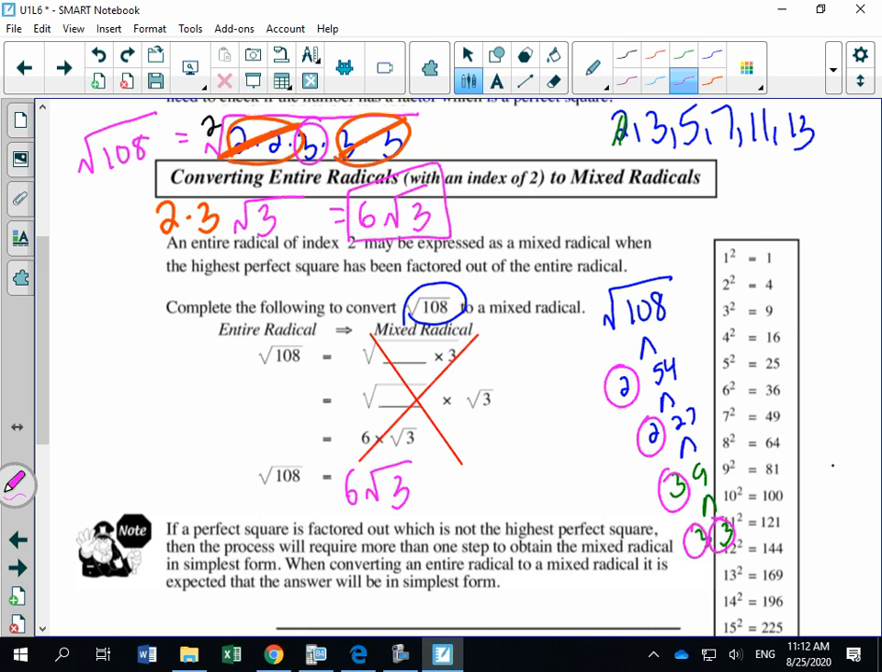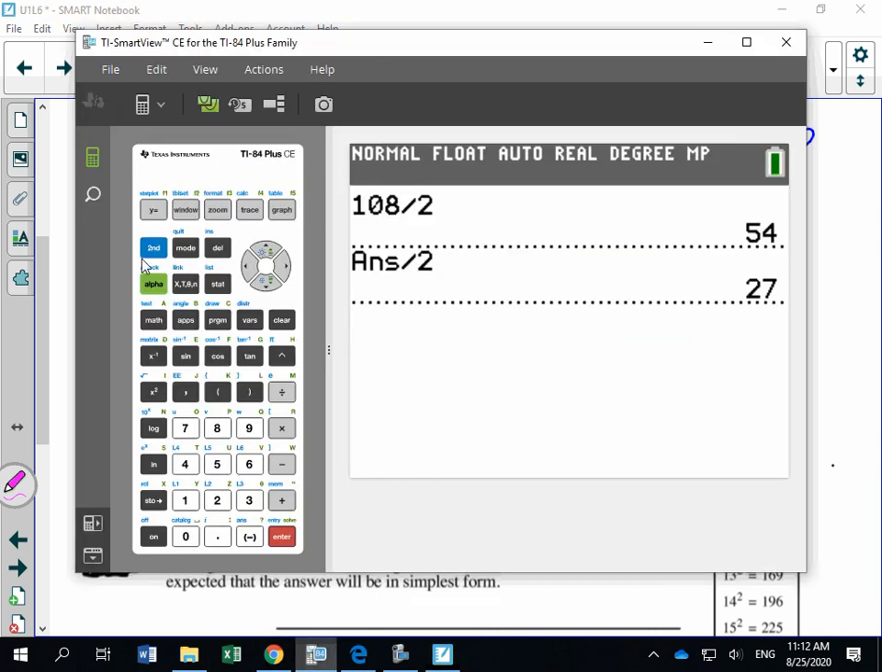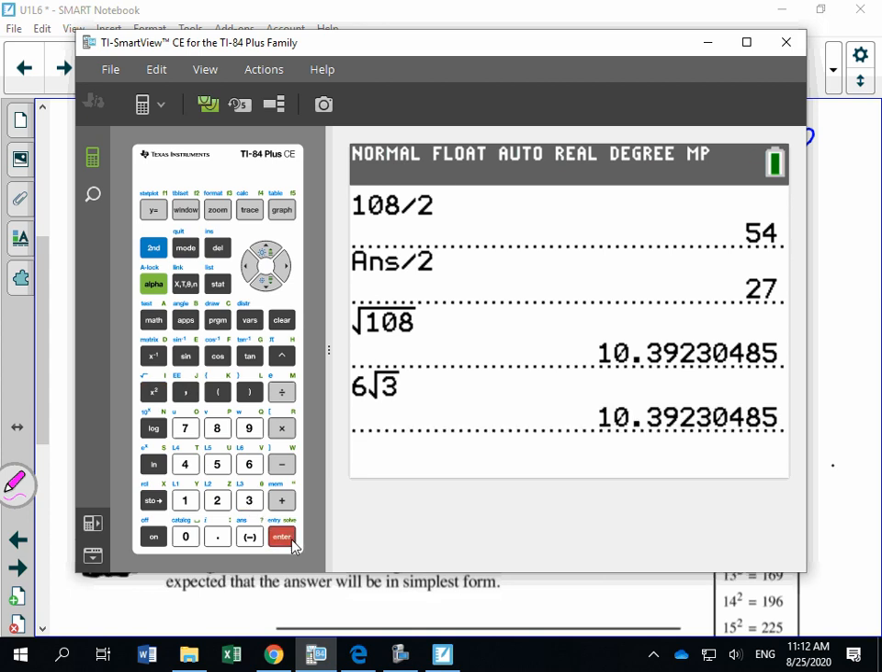Let's check on our calculators. So on our calculators, the square root of 108 is identical or equivalent to 6 root 3, and you did it right. Okay?